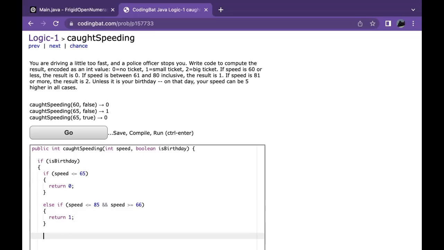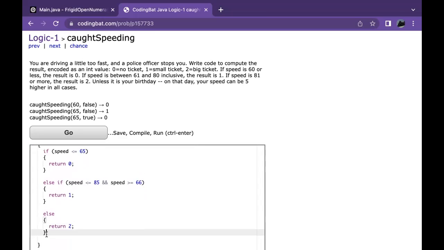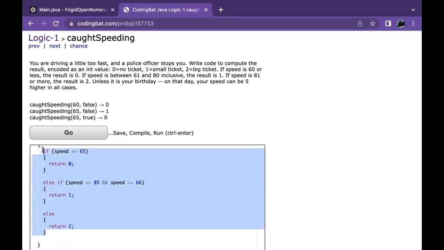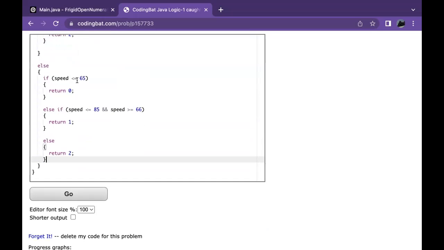Otherwise, we know that it's greater than 85, so we return 2. Now, let's go ahead and copy the same lines of code here, paste them inside this else statement, and just lower the speed by 5.